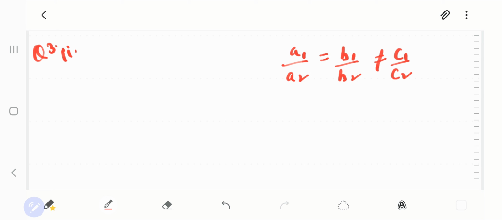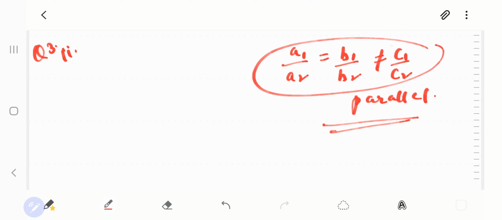I hope by now you know what are the conditions for lines to be parallel, or what are the conditions for lines to be coincident or intersecting. So this is a condition for parallel lines. ठीक है, तो lines parallel हैं, मतलब इनका ये condition applicable है. Now we will form equation.